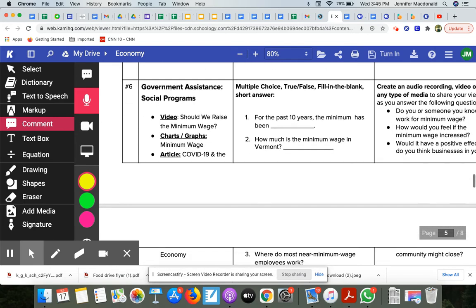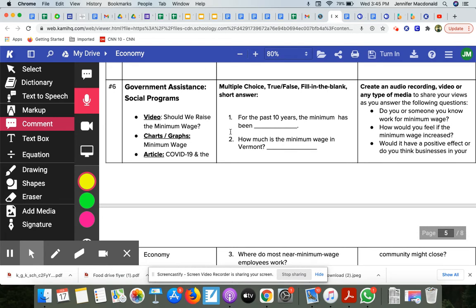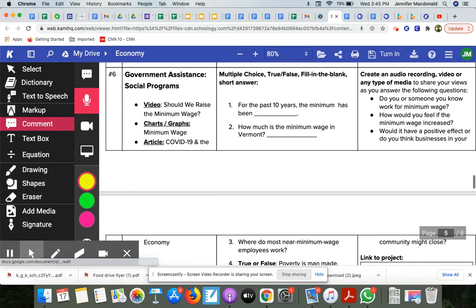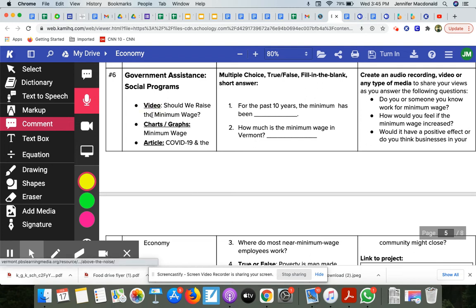All right, moving on to task number 6, government assistance and social programs. Now, you'll notice that there are a variety of different resources. Please go through all of these, okay? The video talks about raising minimum wage. That's a big hot topic going on right now.